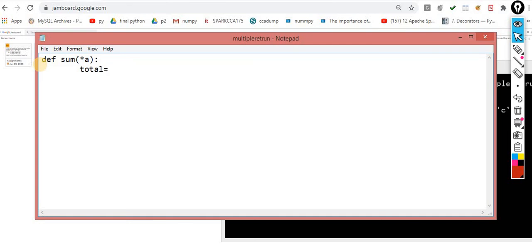You can impart this into your previous assignment to sum all the elements. So total is equal to 0, for i in a, the logic is same that we already implemented a number of times, total plus equals i, and after the loop, return total.